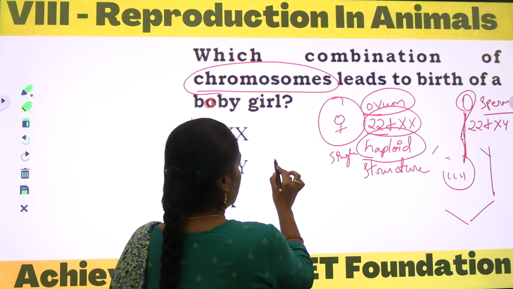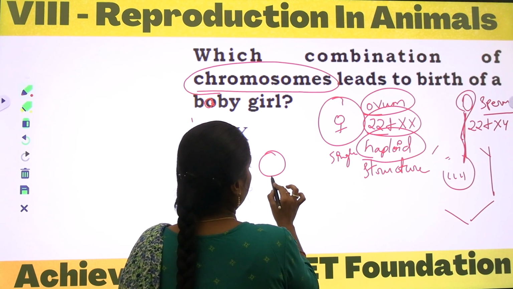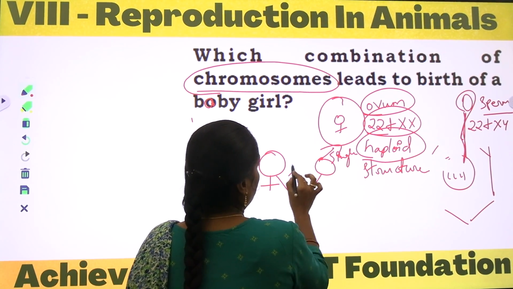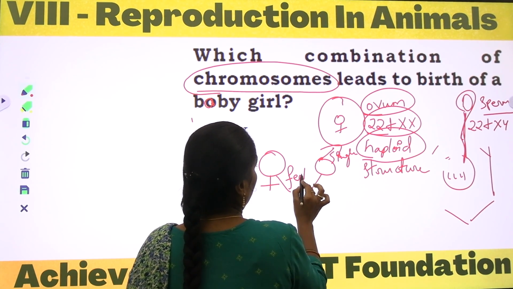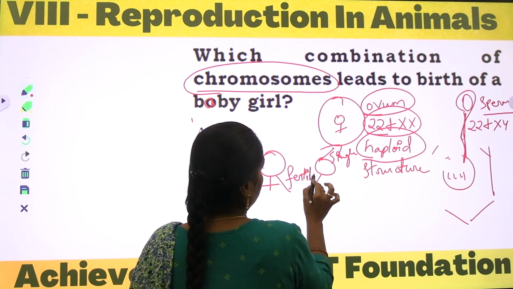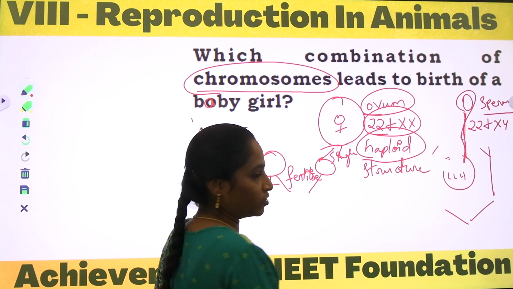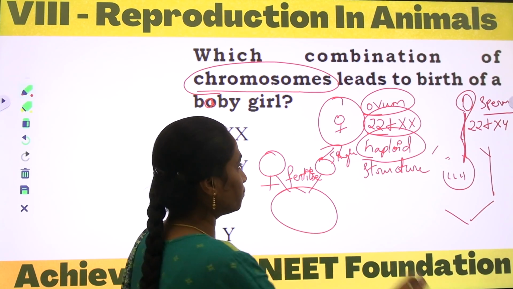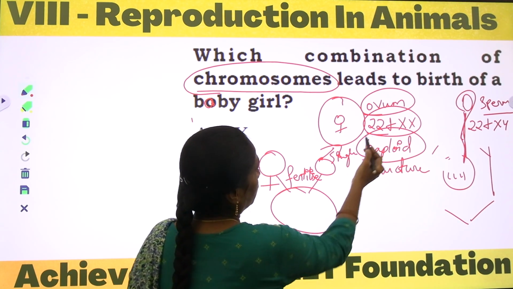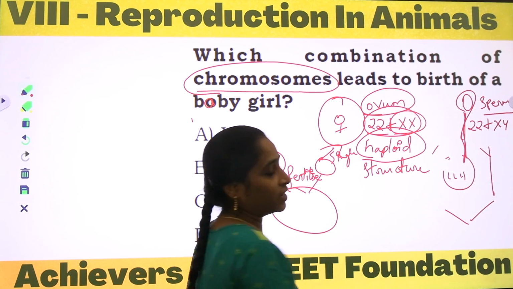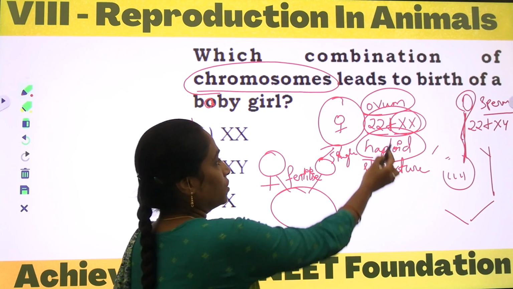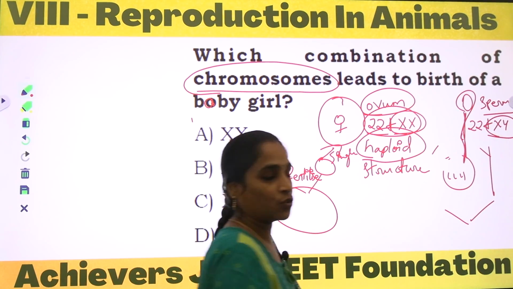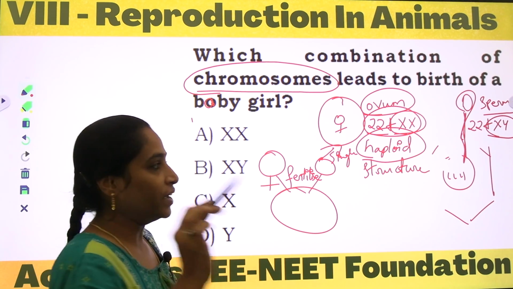So whenever the female and male gametes fertilize, after the fertilization process, in the female we can observe X and X, but coming to males we can observe one X chromosome and one Y chromosome.